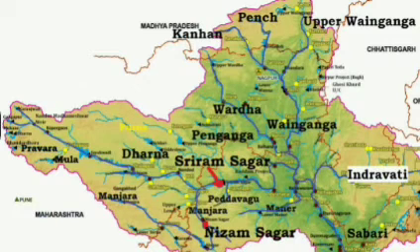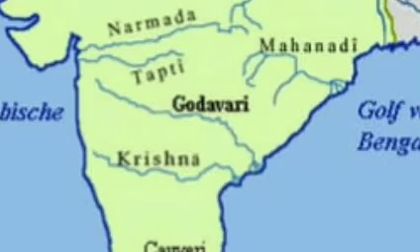Purna, Penganga, Pranhita, Indravati, Dudhna and Sabari are its major tributaries. The river near Rajamundry gets divided into two channels called Vasishta and Gautami and forms one of the largest deltas in India. Students, do you know Kolleru Lake? Kolleru, a freshwater lake, is located in the deltaic region of the Godavari.